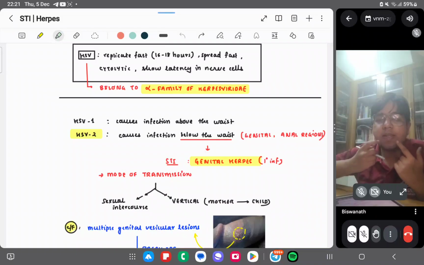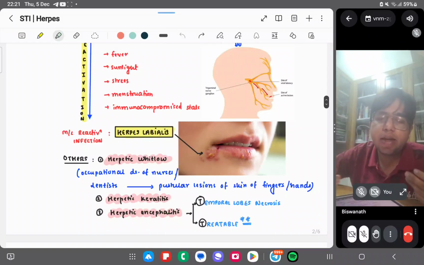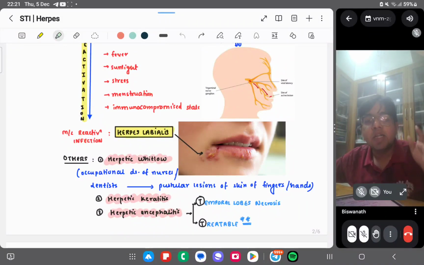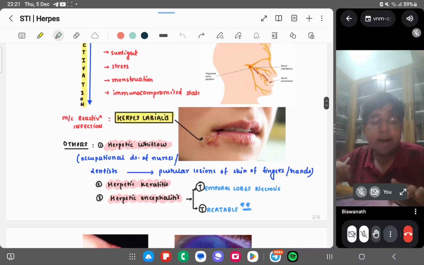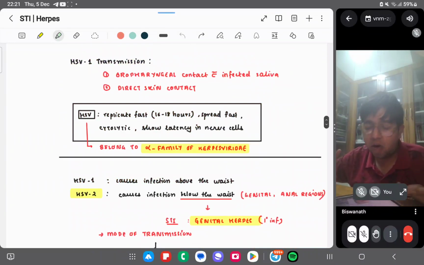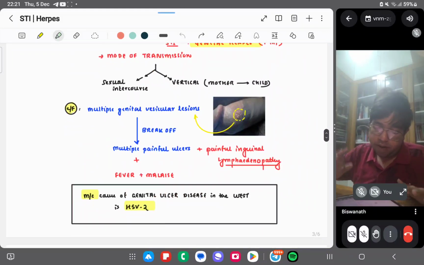Labialis means ulcers are basically occurring beneath the mouth, right? Herpes labialis, you saw the diagram, right? Yes. And we can have three other complications like herpetic whitlow, herpetic encephalitis, herpetic keratitis. So whitlow is infection of the hands and fingers. Keratitis is infection of the eye and the cornea, and encephalitis may cause temporal lobe involvement, and it is treatable. Okay, done.